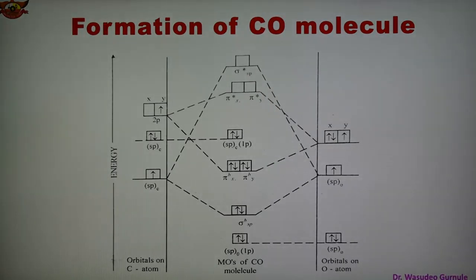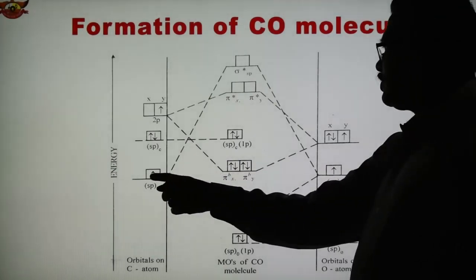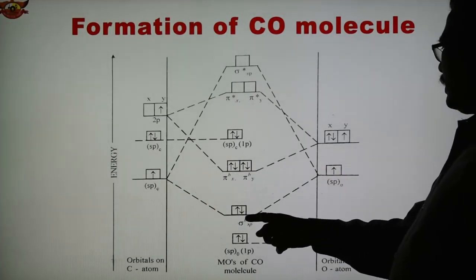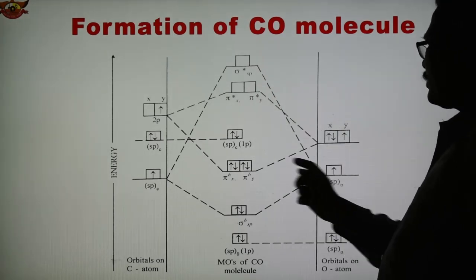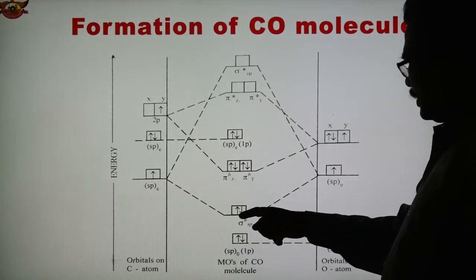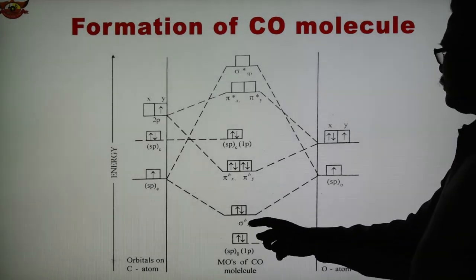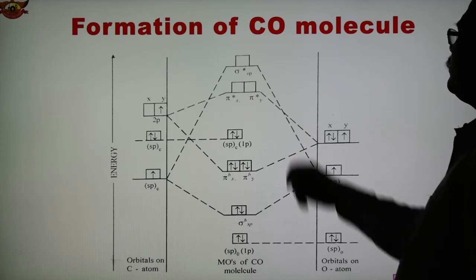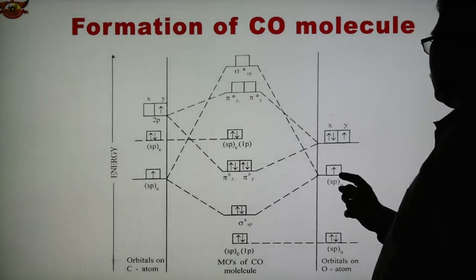So sigma SP C and SP O, which contain 1 electron each, and these orbitals overlap, forming bonding and antibonding orbitals. They form, and the 2 electrons are there. These 2 electrons go to the bonding sigma B SP, B for bonding. So this is sigma SP bonding, and this is sigma star SP antibonding. So they form bonding and antibonding, 2 orbitals are there forming.